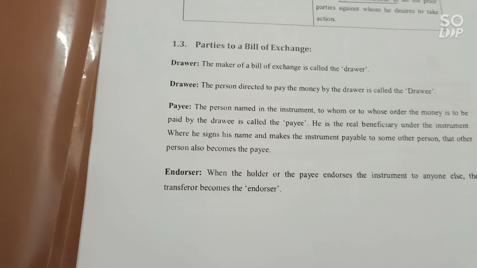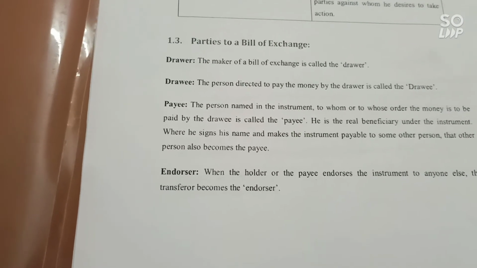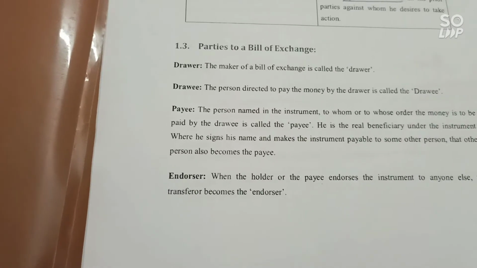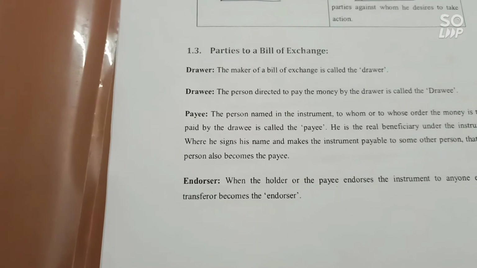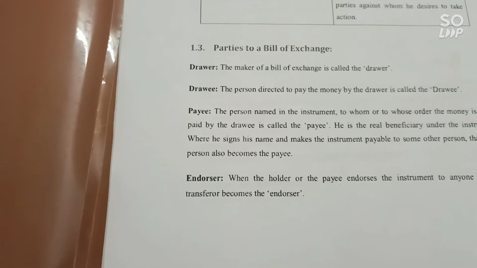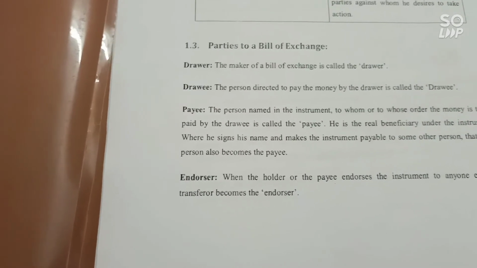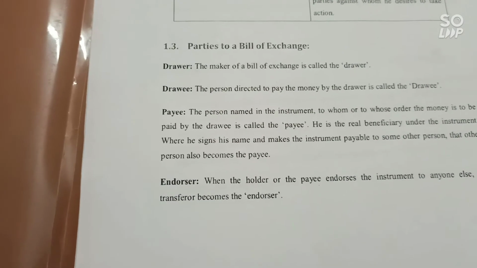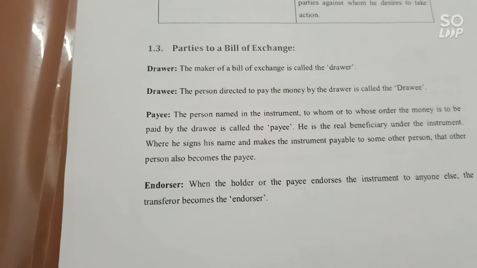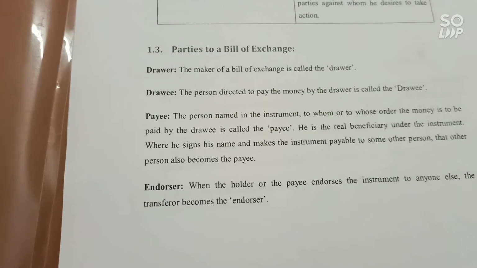So let's see parties to the bill of exchange. Mainly there are three parties, but if we endorse the bill, if the holder is a separate person, or if someone else takes the guarantee, then we have different terms. So let's see all these terms. First is drawer. Drawer, we know, is the person who will draw the bill. Drawee, the person who will make the payment, who will pay the amount of the bill, and payee, the person who will receive the amount of the bill. So these three already we have discussed.